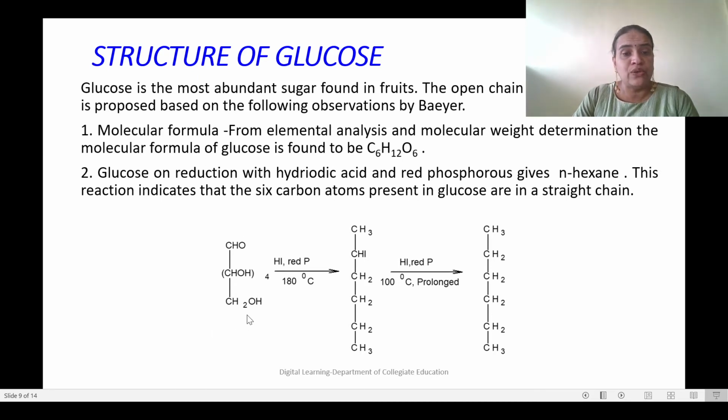Then the glucose molecule, on treating with HI and red phosphorus in a prolonged reaction, finally gives normal hexane, where all the carbon atoms are arranged in a linear, straight chain.